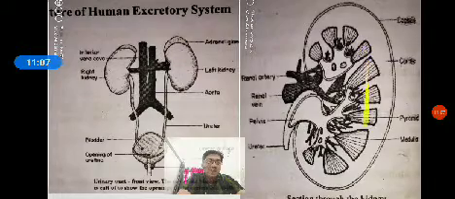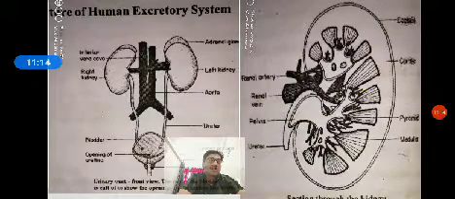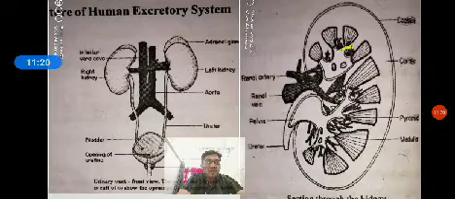Between the renal pyramids, there is a space filled with a special type of structure called the columns of Bertini. The function is unknown. At the tip of the pyramid, the renal apex, one structure continuously joins each and every apex region to form a renal calyx.